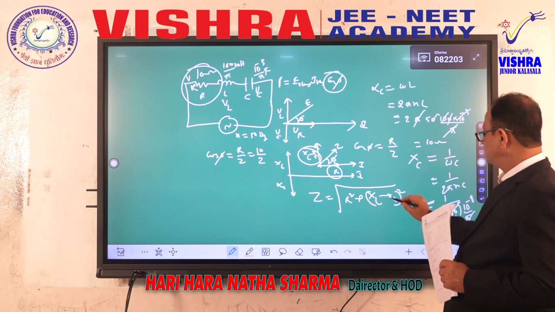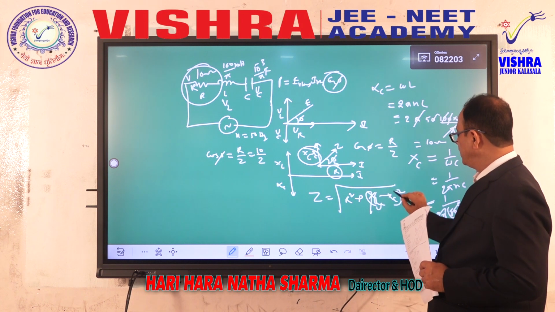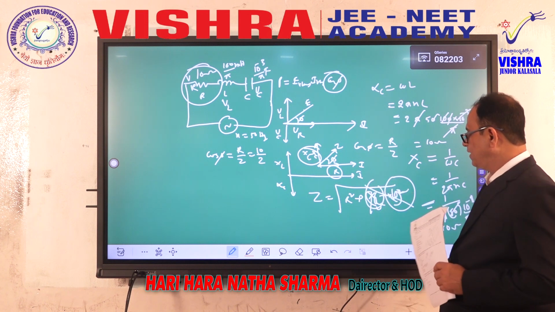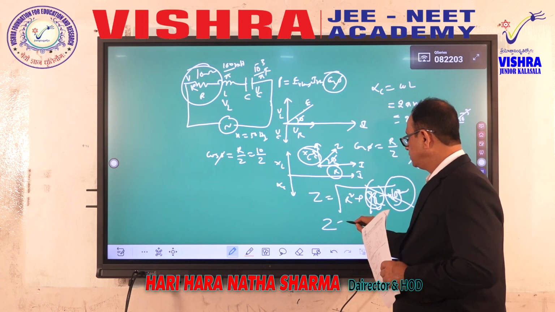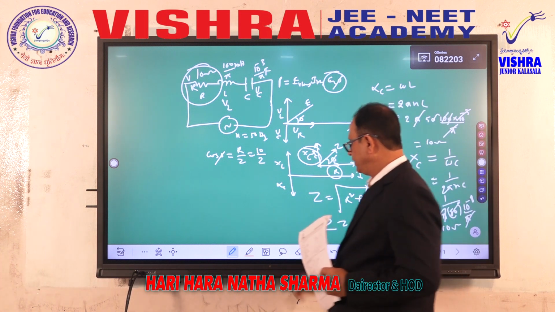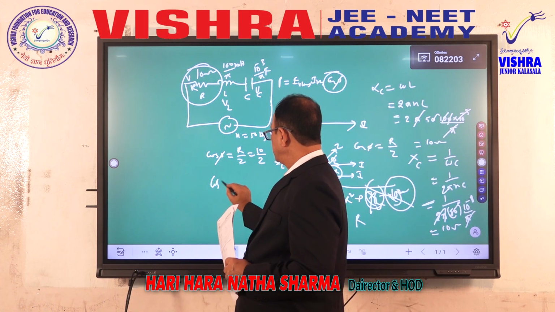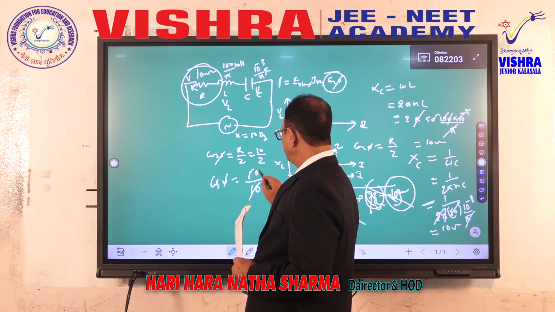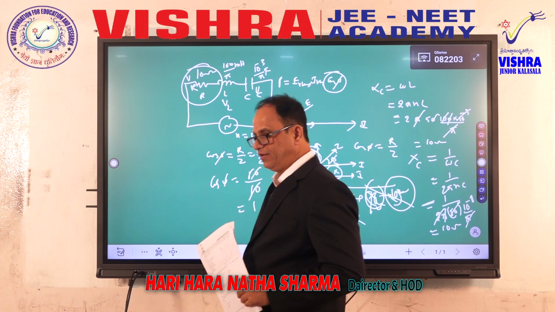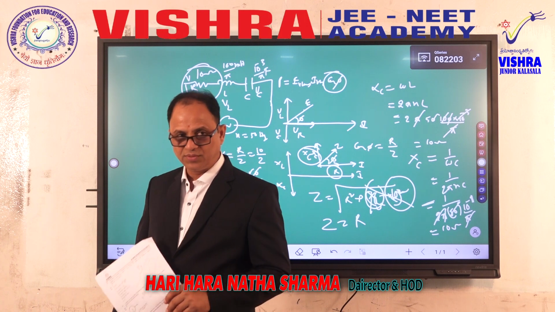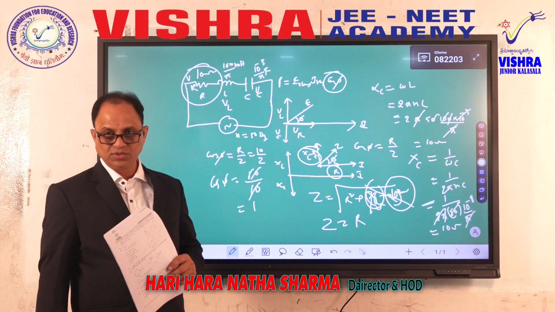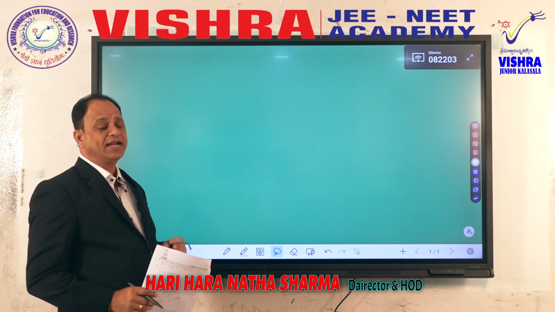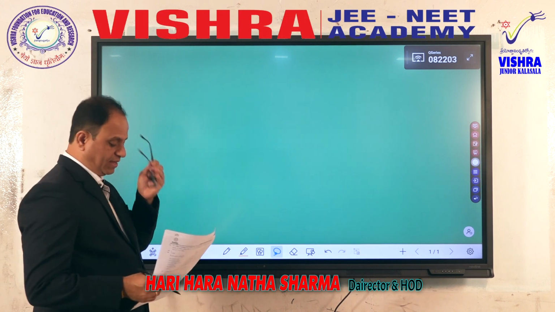Therefore, here what I observe is XL is 10 ohm, XC is 10 ohm, they nullify, cancel. Therefore, Z is equal to R. Therefore, cos phi is equal to 10 over 10, equal to 1. Therefore, here the power factor value cos phi is just 1.